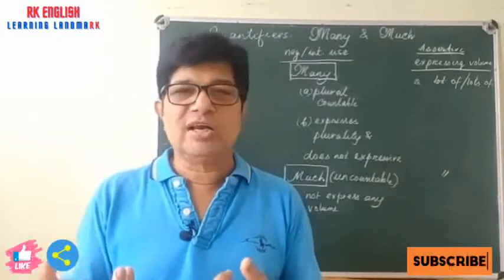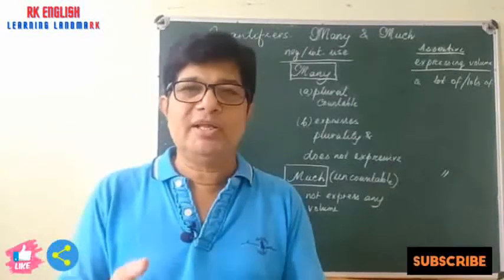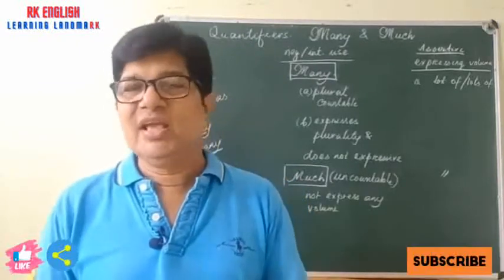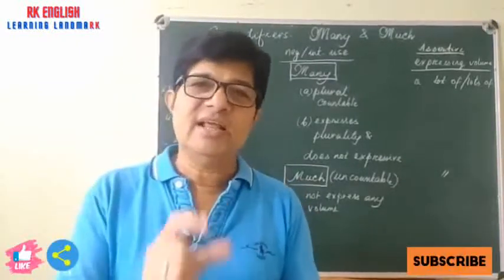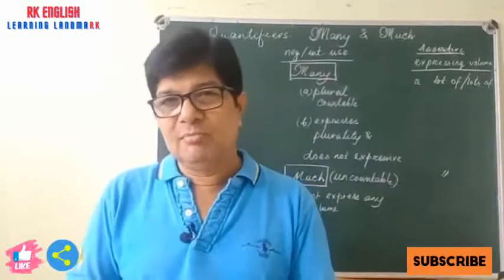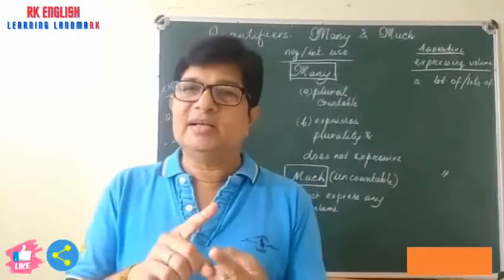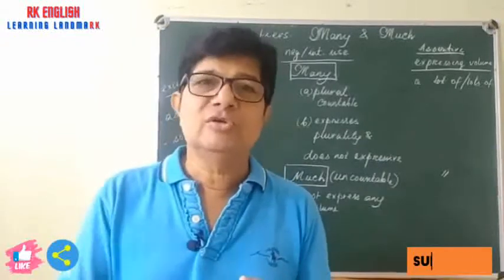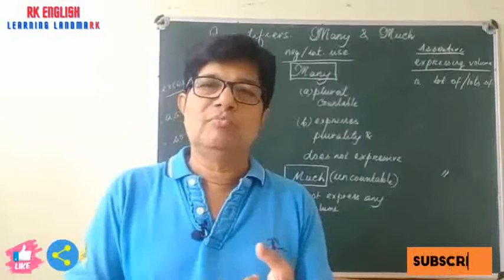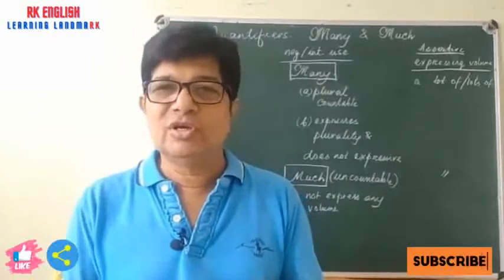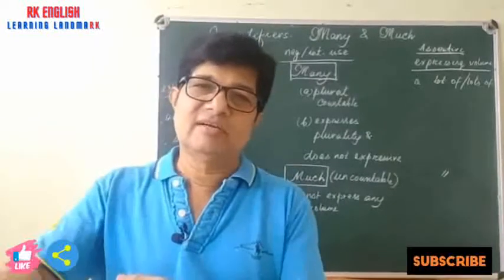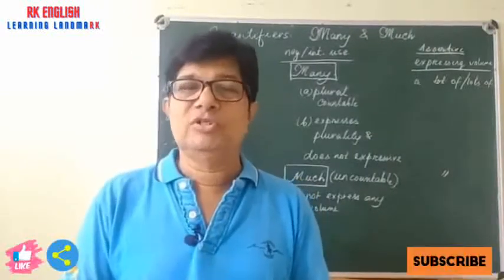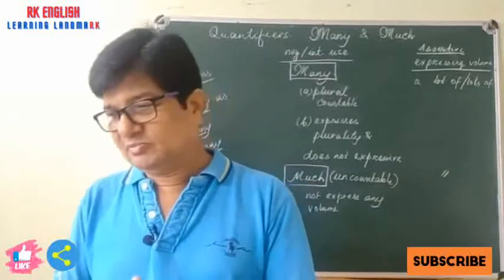So both are correct, but more appropriate is that the tea is so hot that I cannot drink it. Anyway, too is used in a negative sense. But whenever it combines with many, many is also used as negative. So, like a mathematical calculation, two negatives provide a positive sense. So too many, you see, too many mistakes.